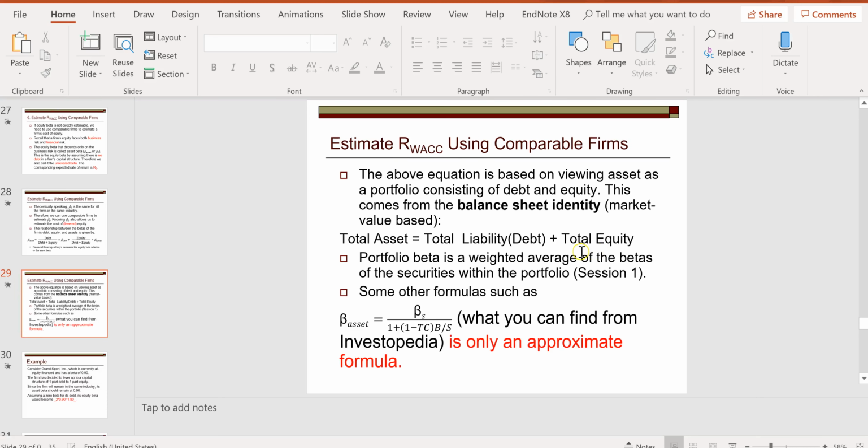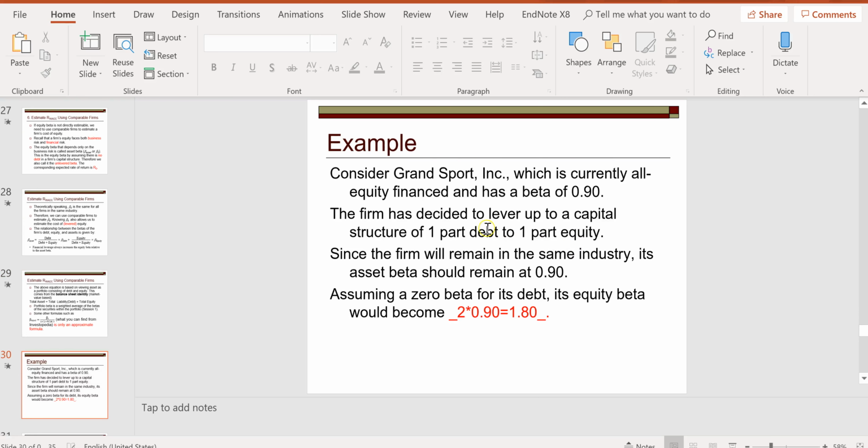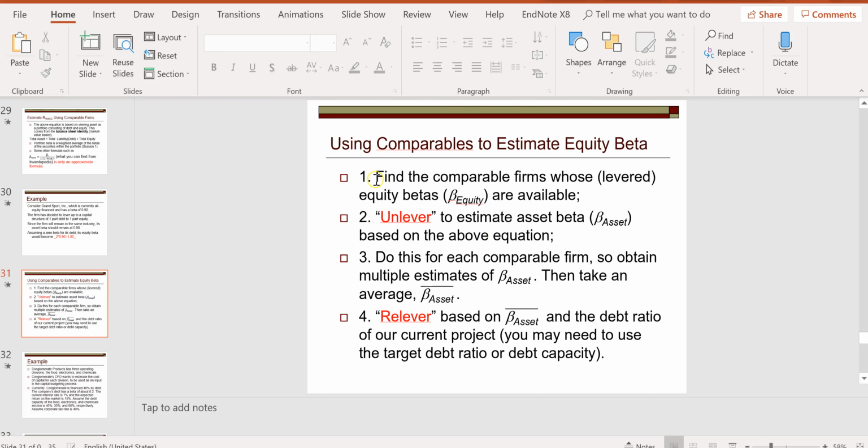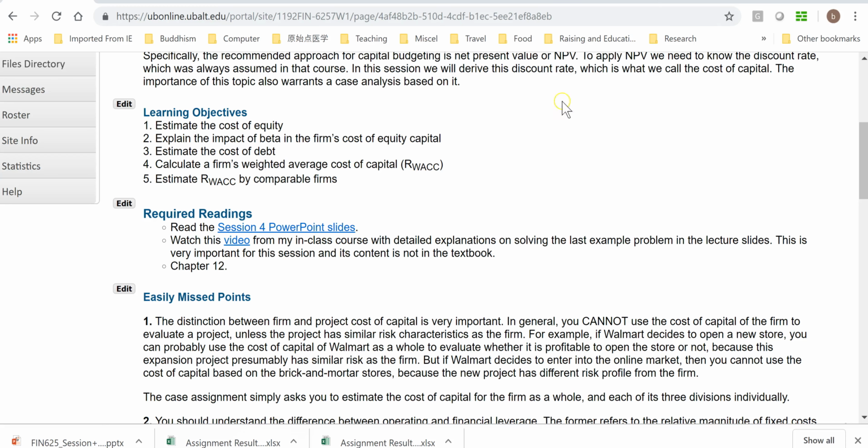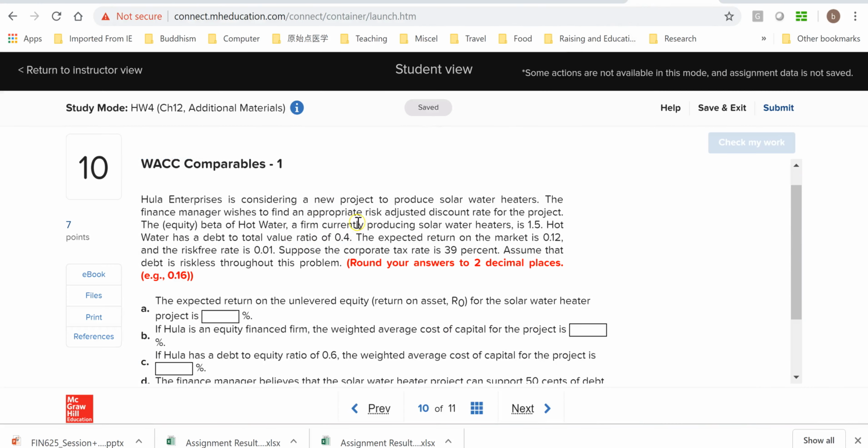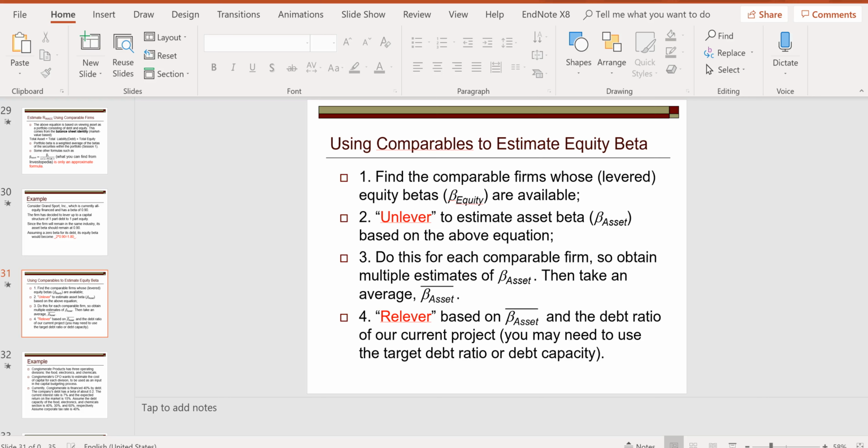The steps here are: 1, find the comparable firms whose levered equity beta is available. The setup already told us the equity beta of the comparable firm, which is 1.5, right? So that's known. Then 2, unlever to estimate asset beta based on the above equation.